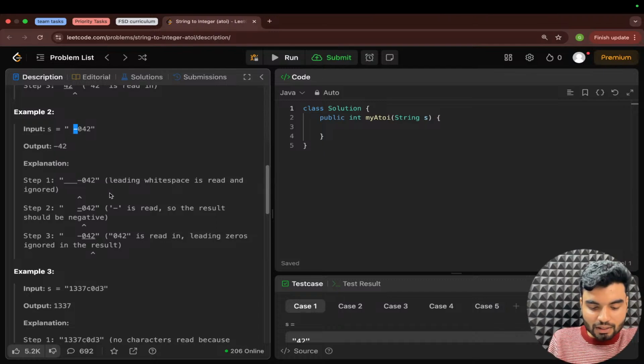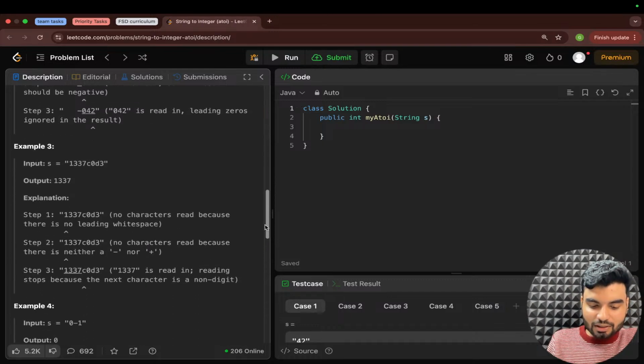I hope that makes sense. Again, the next example they have given, but look at this. 1337 is an integer, but then you received a character. After that, you'll skip it. So that's why you have this 1337.